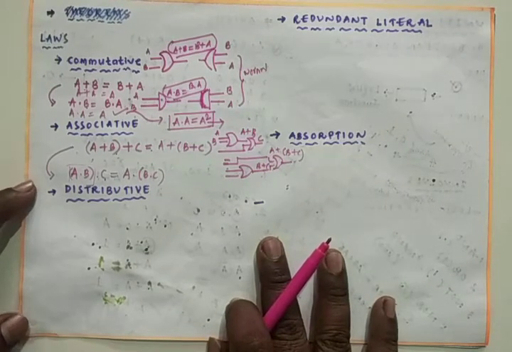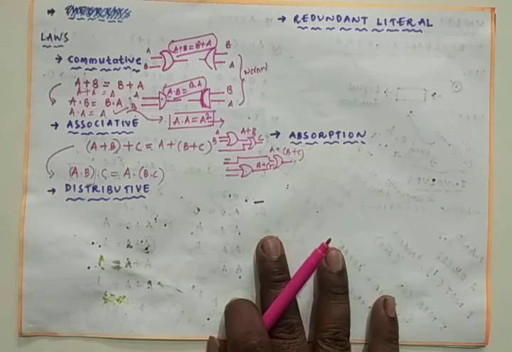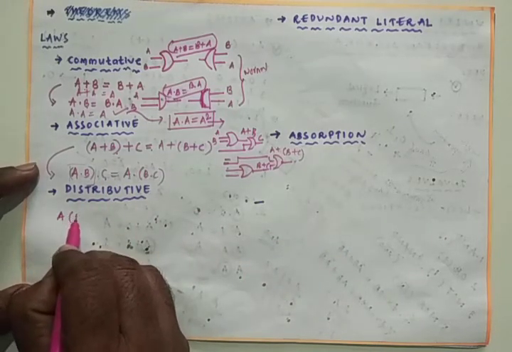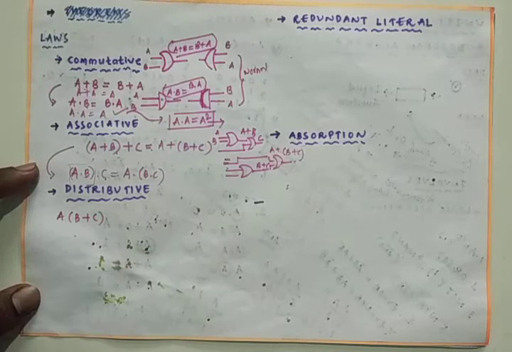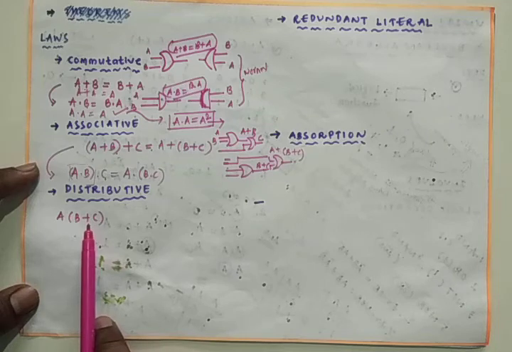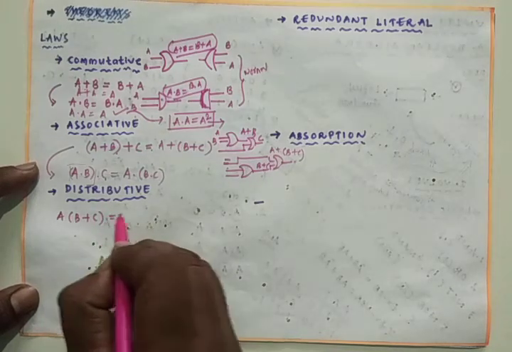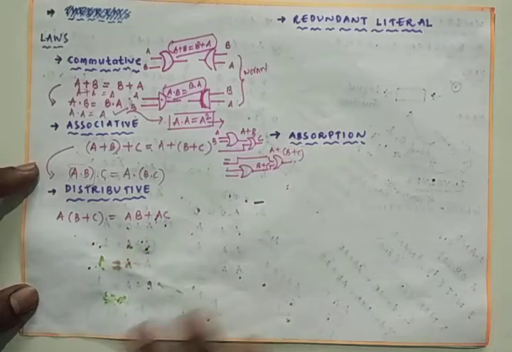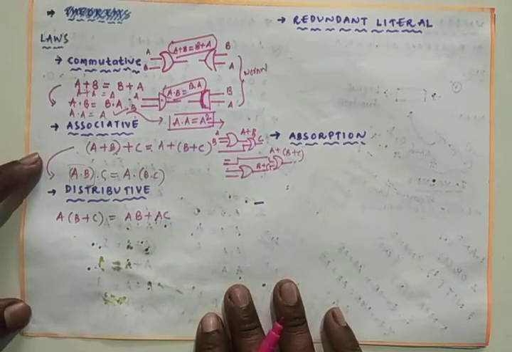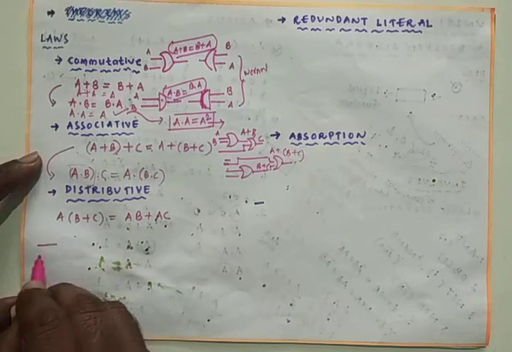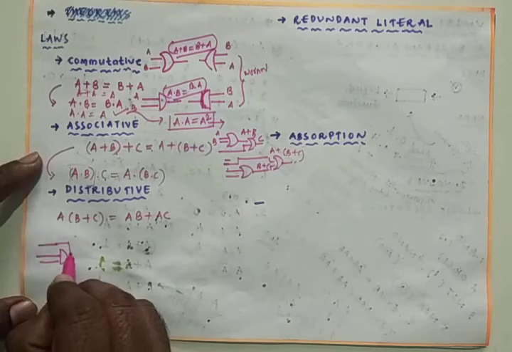And coming to the next one, it is about the distributive law. Distributive law, we know that it is A into B plus C. That means one AND operation is involved and one OR operation is involved, which is nothing but AB plus AC. If you wanted to draw the logic diagram of this one, A followed by B and C, this is B and C, A and it is B and C.